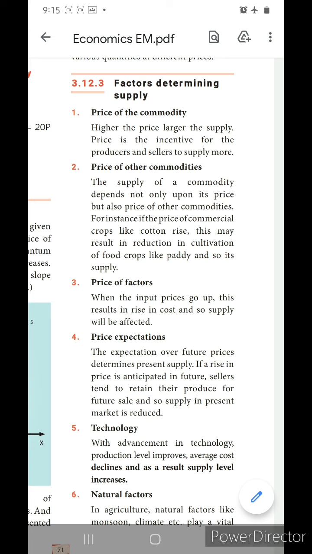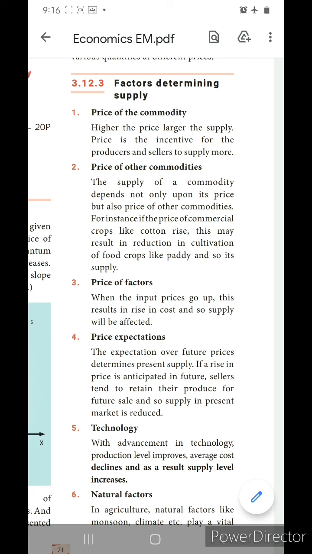Price of other commodities. If the price of another commodity increases, then automatically it will reduce the cultivation of the other products. For example, in our book they have given that if the price of the commodity cotton rises, definitely it will affect the cultivation of other products. That means a reduction in cultivation of the food crops. Okay, it will apply there.